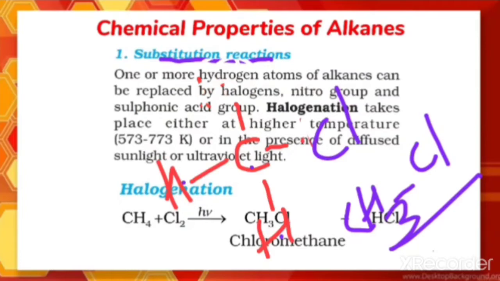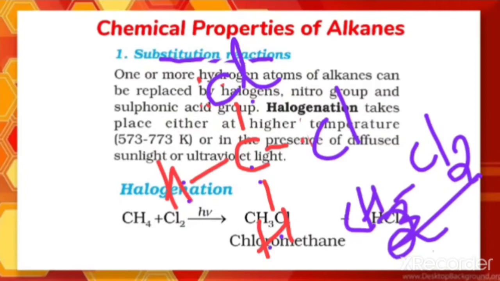Now I get the product by keeping one Cl in the place of this hydrogen. The product is CH2Cl2, because there are 2 hydrogens and 2 Cl. Now I can replace one more hydrogen from here.